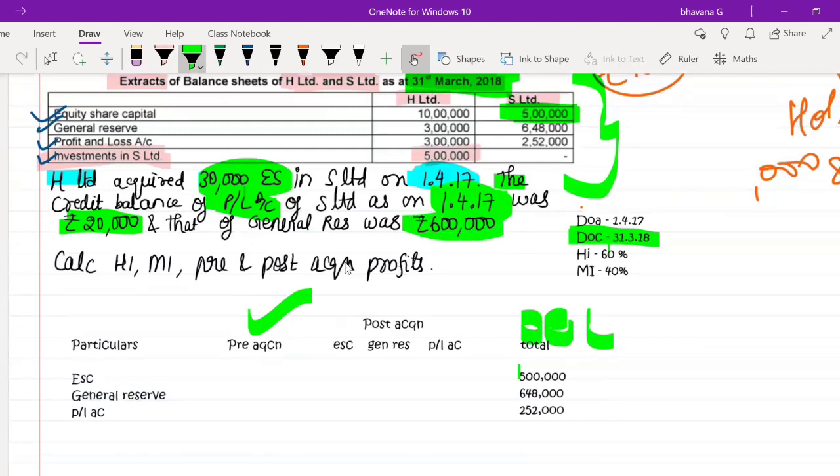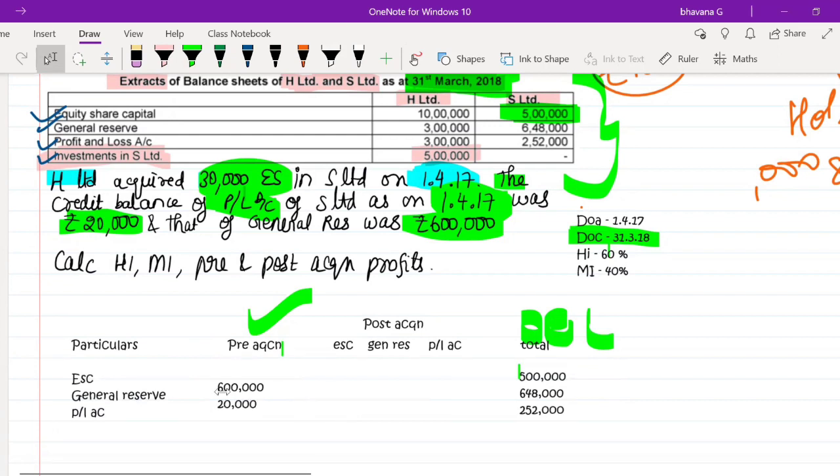So they have given you the balances as on the acquisition date also. So you can directly write that down. First we'll start with general reserve. The balance of general reserve they have given is 6 lakh rupees. Then next, for the P&L account, what is the opening balance? It is nothing but 20,000.